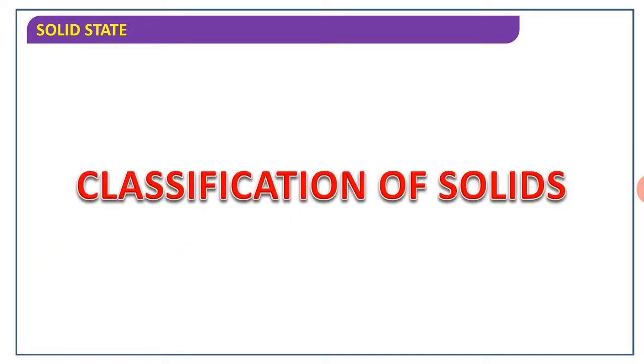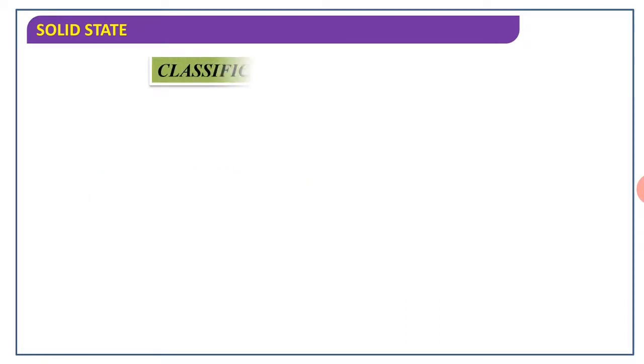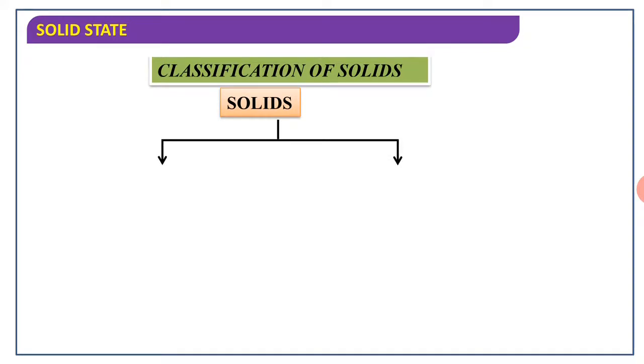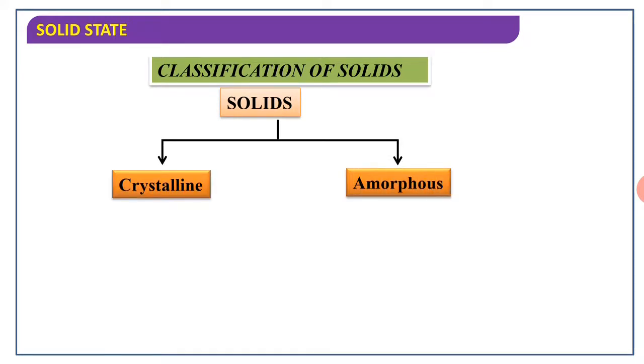And the last topic is classification of solids. Classification of solids into two types. The first one is crystalline solid, another one is amorphous solid.